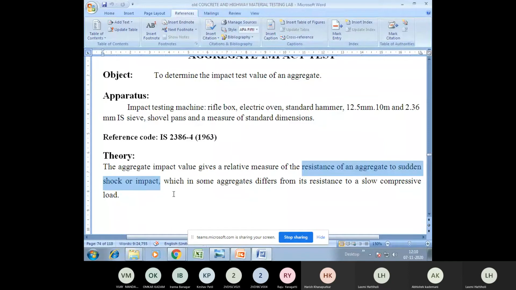The difference is that for compressive strength, you apply the load with some rate of loading in the compression testing machine, whereas in the impact test you apply the load suddenly. A sudden shock is given to the aggregates, whereas in compressive strength you apply the load gradually. So that's about the aggregate impact test.